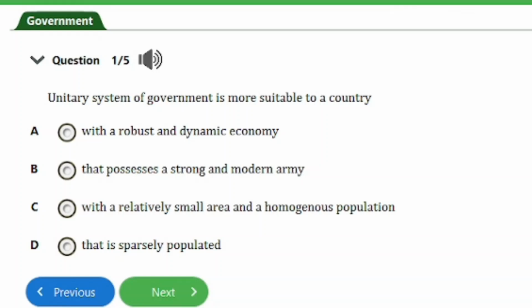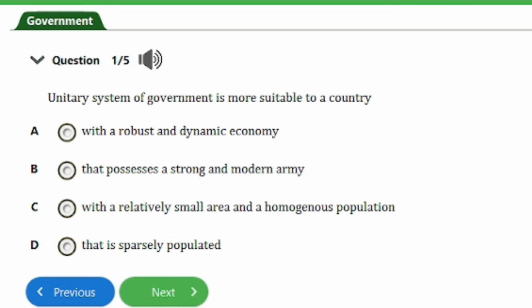In today's video on our JAMB Government Exam Revision Series, we have these 5 JAMB repeated questions to answer on the topic forms of government. So in today's video, we'll be discussing the unitary system of government, including the features, adoption, merits, and demerits. Let's go ahead and start with the first question here.